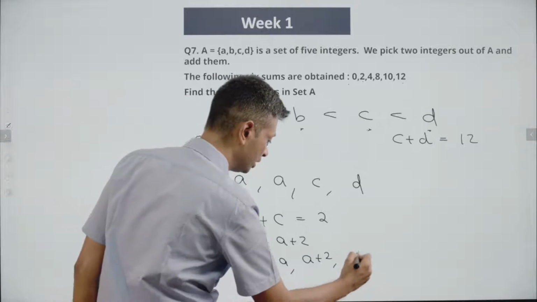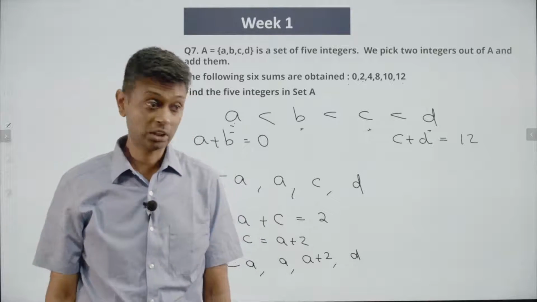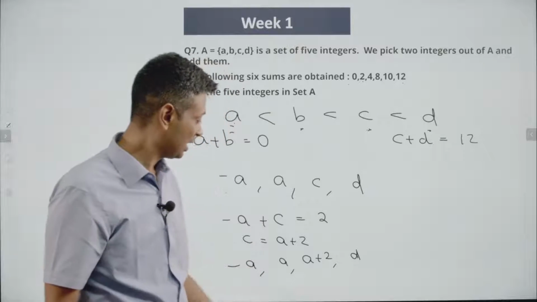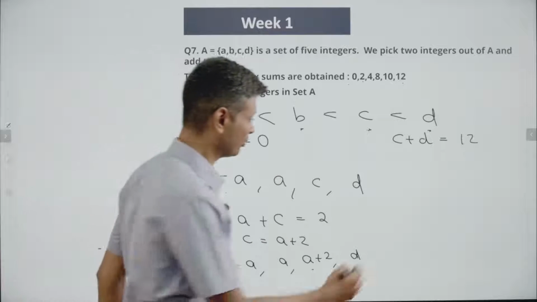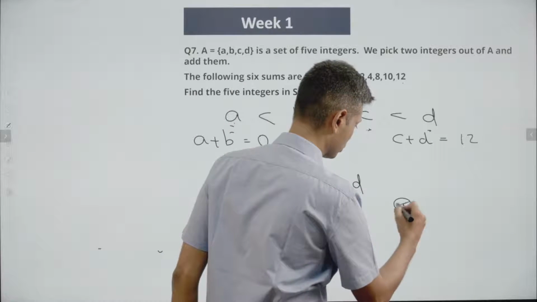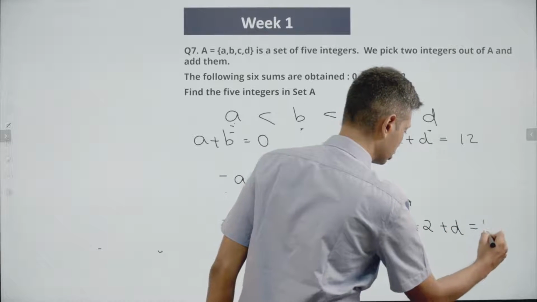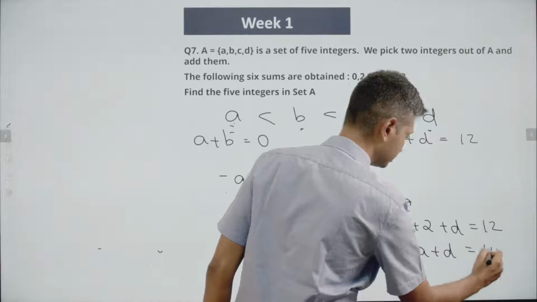So I started with A, B, C, D, 4 variables. Now I am down to only 2 variables, A and D. I also know one beautiful thing. I know that these two add up to 12. I'm going to use that. Why not? So I have A plus 2 plus D is 12. Or A plus D is 10.